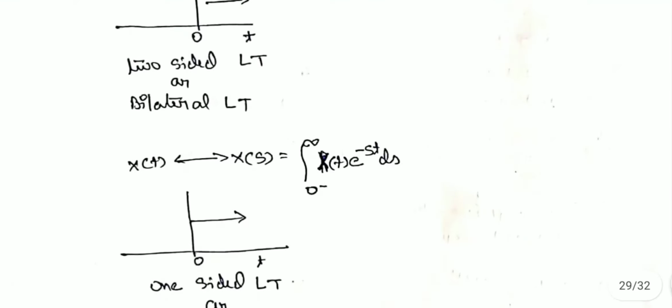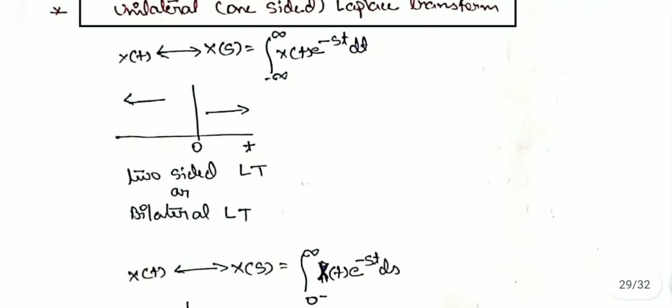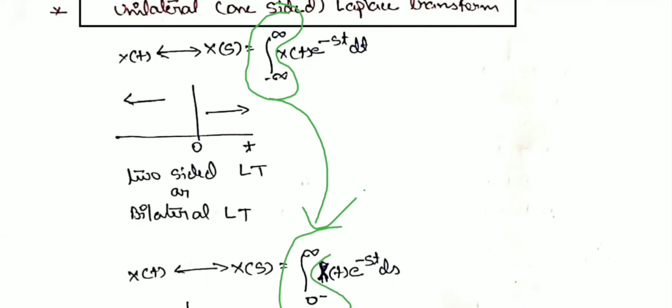Therefore, as we discussed, in the bilateral Laplace transform this integral is limited from minus infinity to infinity. In the unilateral case the same Laplace transform happens, but the integral is limited from 0 to infinity. It is not defined for any negative time.